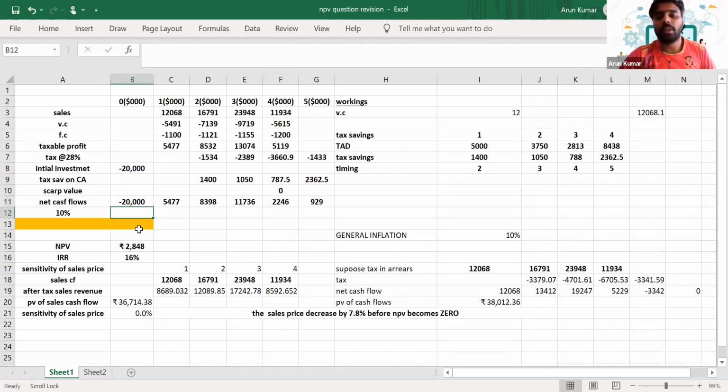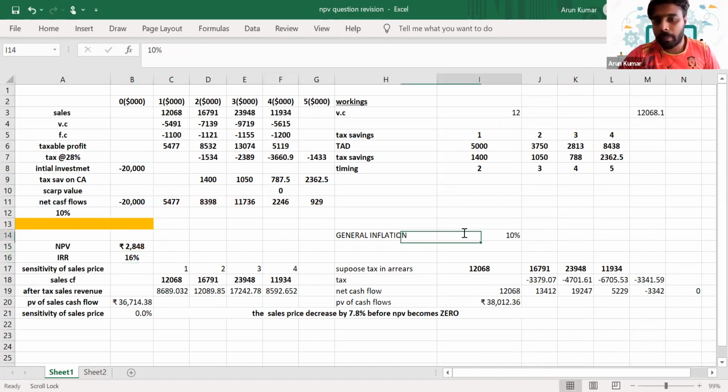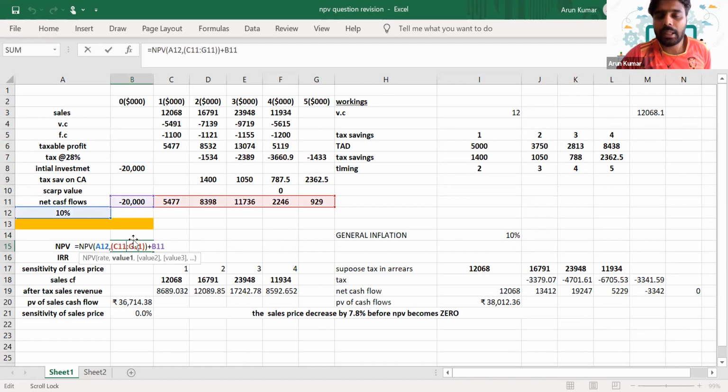And if I'm using the NPV, so I assume that the discounting rate is how much here? Discounting rate is 10%. So we have to calculate the NPV. How will you calculate NPV? Is equal to NPV. The discounting rate is 10%.